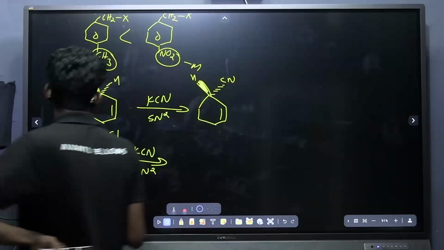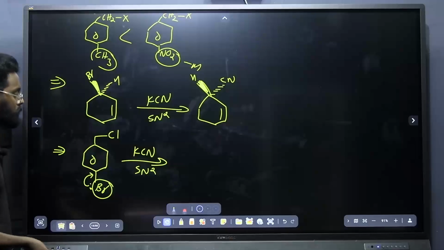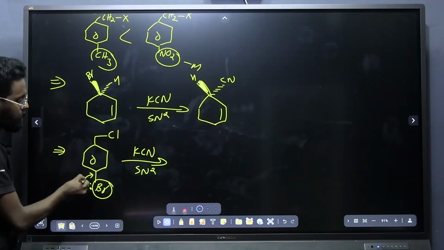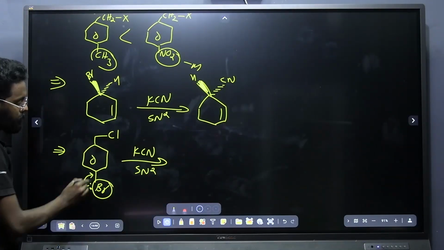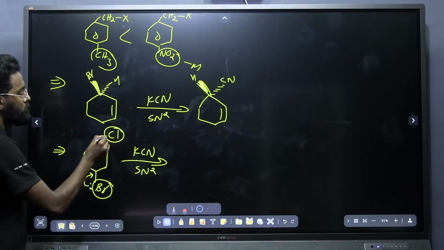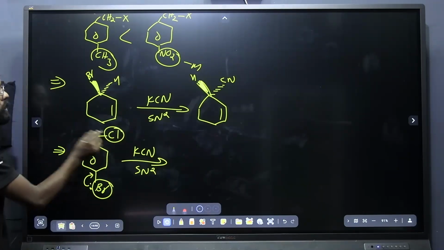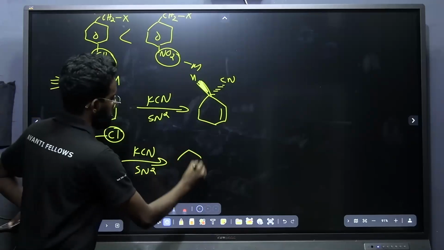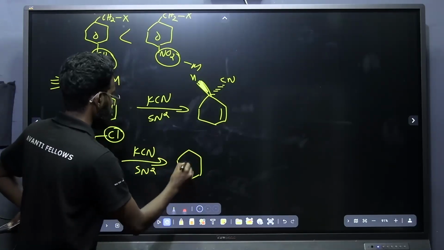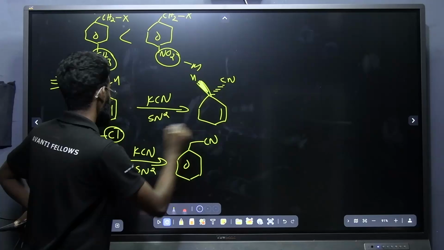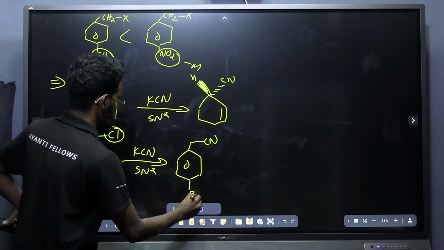The leaving group won't leave if it is forming a strong bond with carbon. So here the bromine is involved in the partial double bond character, so it won't leave easily. Chlorine, which is not involved in any of that, can be easily substituted. So the product will be chlorine substituted by CN. That's the main point.